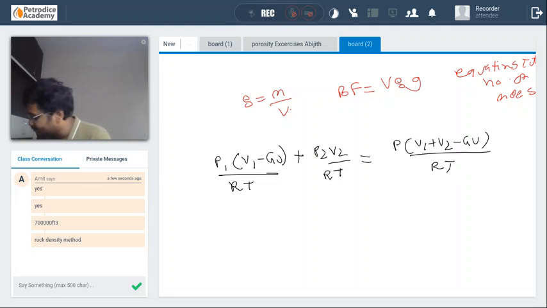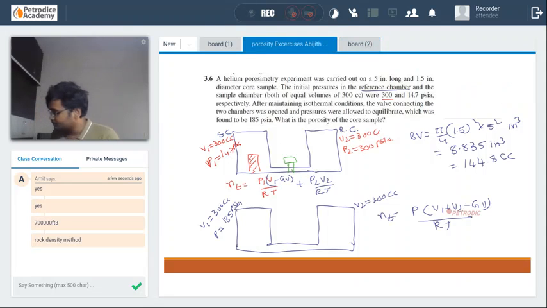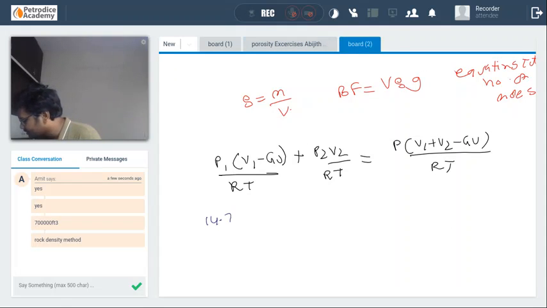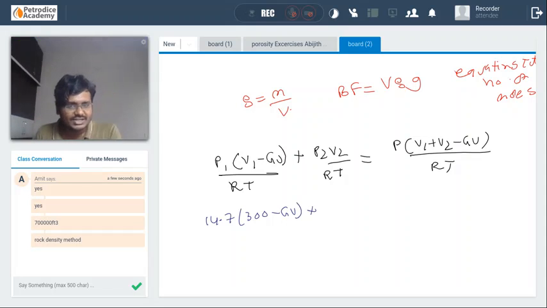RT will get cancelled. Let us see the pressures. P1 is 14.7, times 300 minus grain volume. Guys, you don't have to care about the pressures because all the units will get cancelled. Here, all the pressures are in psia, the volumes are in cc. So everything will get cancelled out.